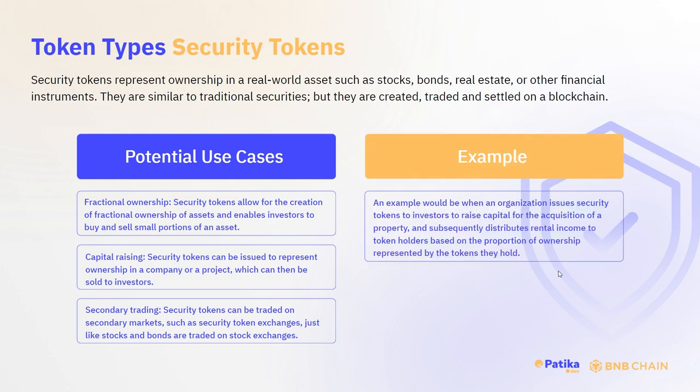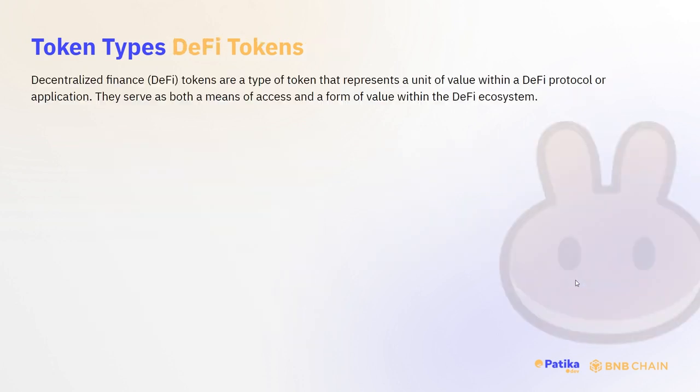The example is when an organization issues security tokens to investors to raise capital for the acquisition of a property and subsequently distributes rental income to token holders based on the proportion of ownership represented by the tokens they hold. DeFi tokens. Decentralized finance tokens are a type of token that represents a unit of value within a DeFi protocol or application. They serve as both a means of access and a form of value within the DeFi ecosystem.